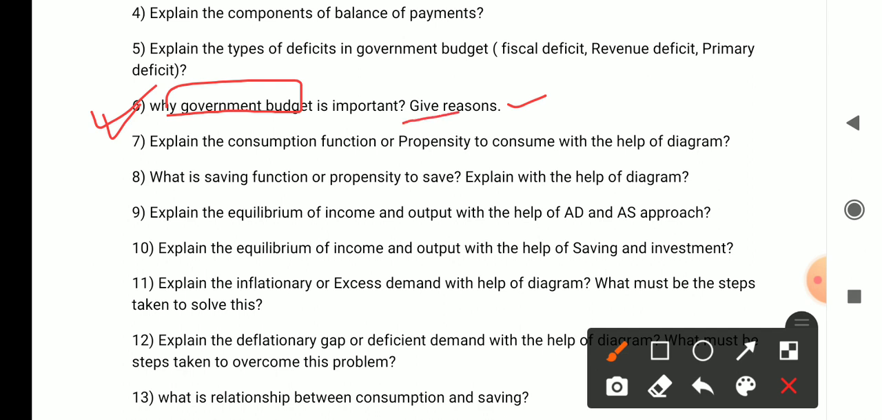Why it is important, give the reasons. I have already given you three reasons. You can mention more if it comes for more marks. Usually it comes for 4 marks or even 3 marks. So you prepare this question.